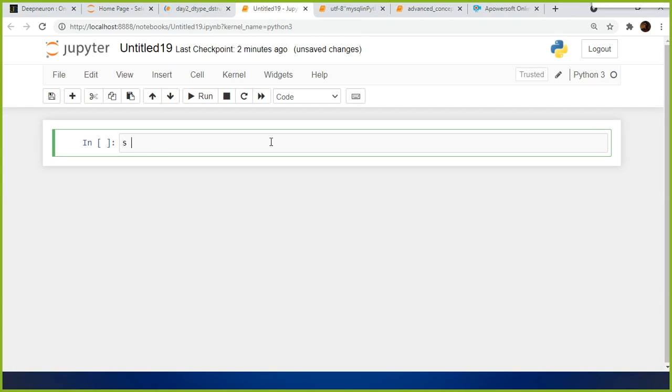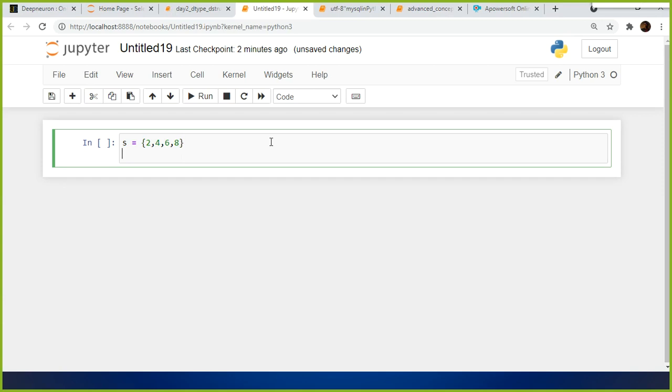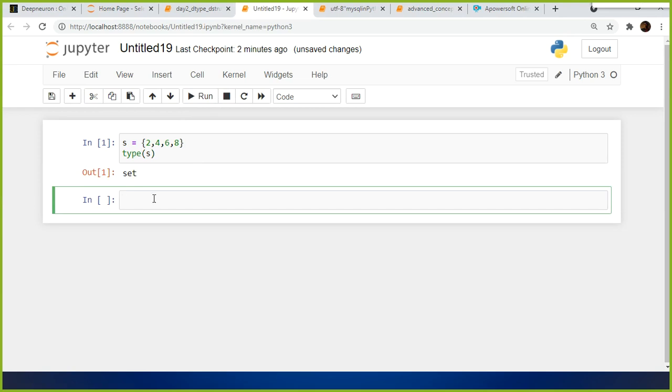Let us define a set now. S is equivalent to, how do I define a set? Using curly braces, for example 2, 4, 6, 8. It is not that you have to use numeric values only. You can use a combination of strings as well. Now I just want to check what type of data structure S is. This is a set data structure.